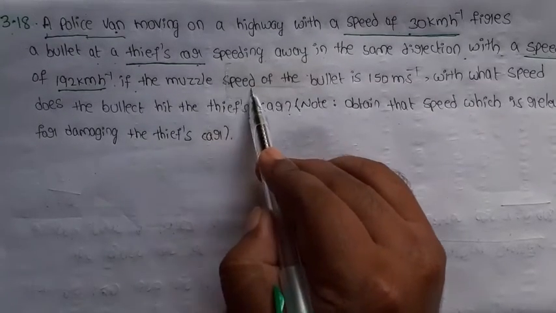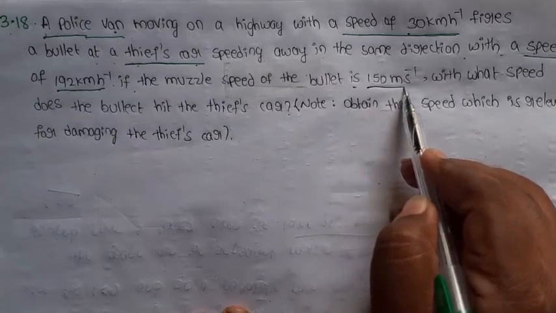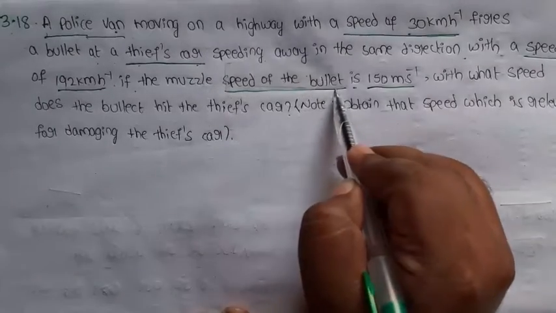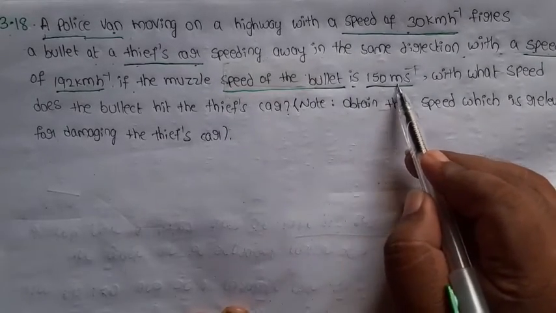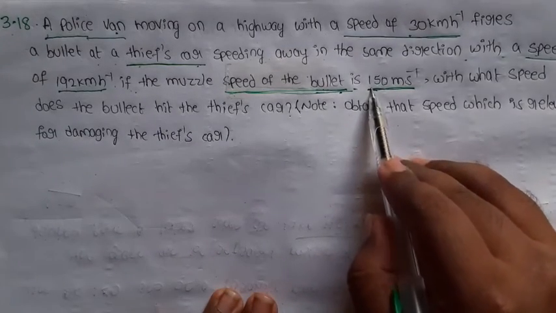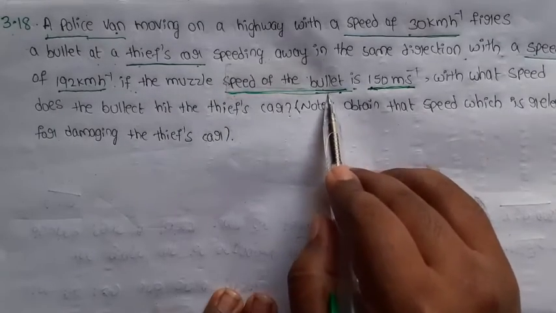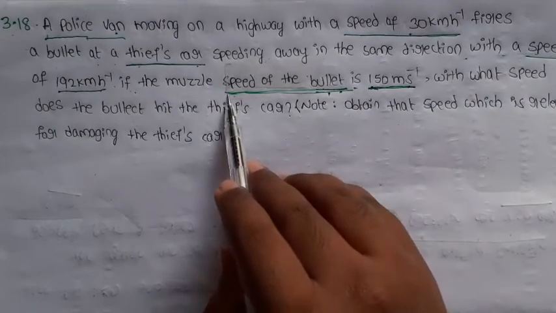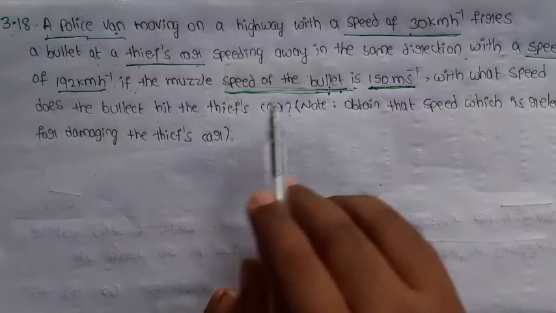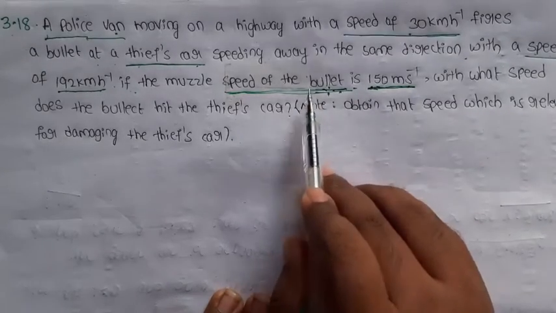If the muzzle speed of the bullet is 150 meter per second, here the speed of the bullet fired by the policeman is the speed of the bullet with respect to the person.